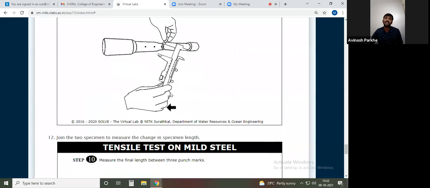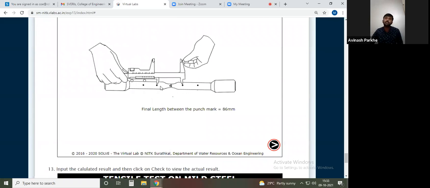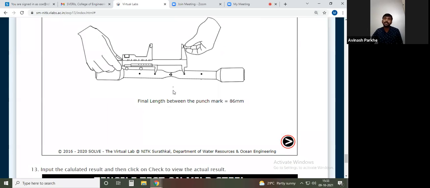And at the end, again by taking the vernier caliper, we have to measure the diameter where the breaking has taken place. We have to compare the initial diameter and the diameter after breaking, and check how much the diameter has reduced, and also how much extension has taken place. Now you can see why that punch marking is very important.